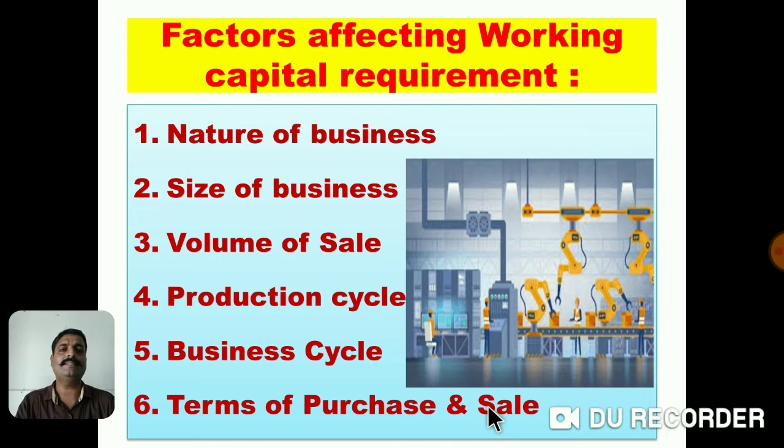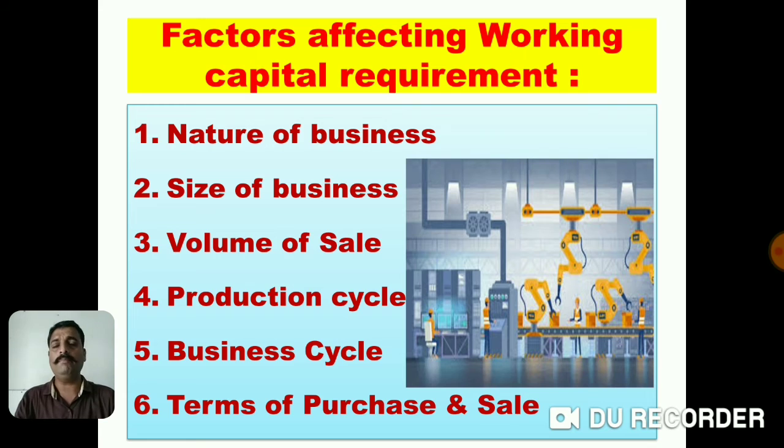Afterwards we can go to our sixth point, terms of purchases and sales. Terms of purchases and sales means the condition of purchase. If we are getting credit facility for purchase, and at the same time we are using a very strict credit policy for sale, definitely these business activities need very little working capital.